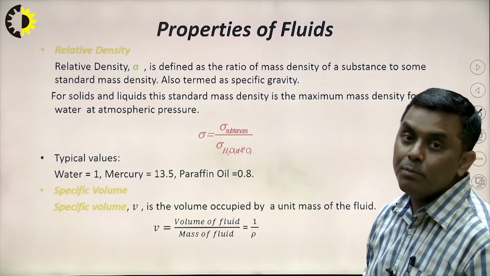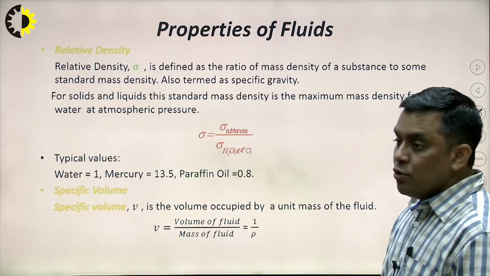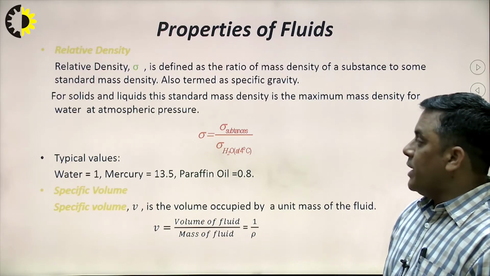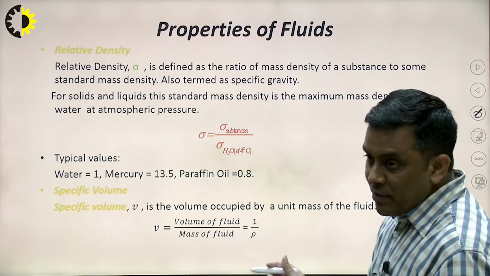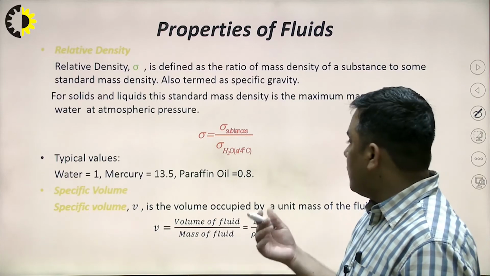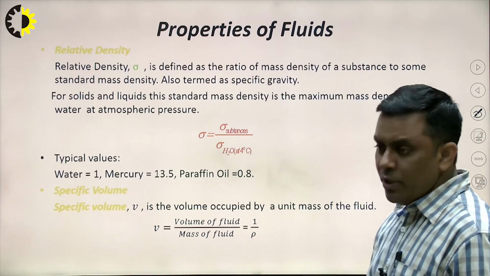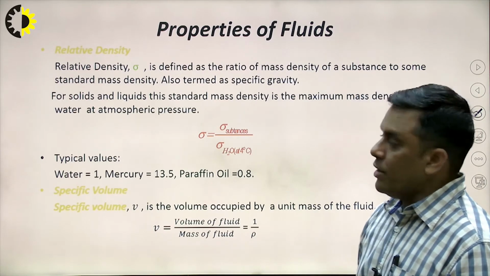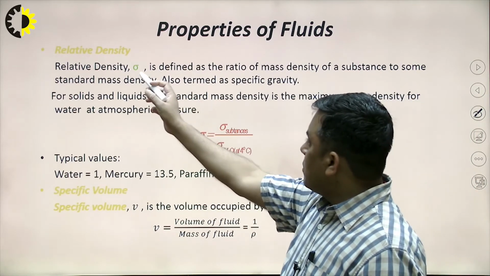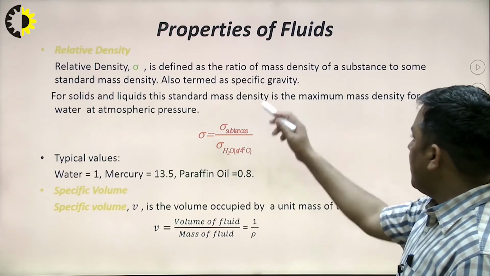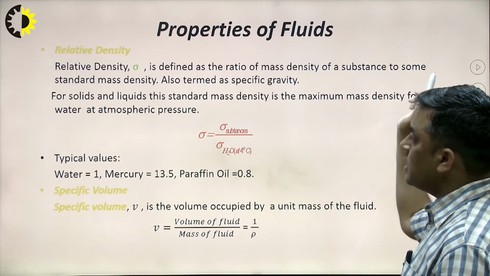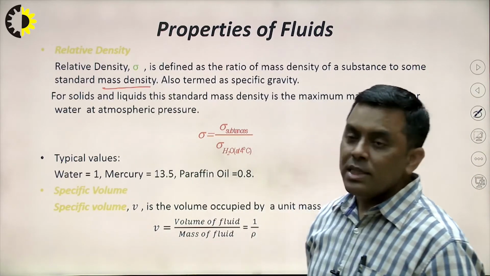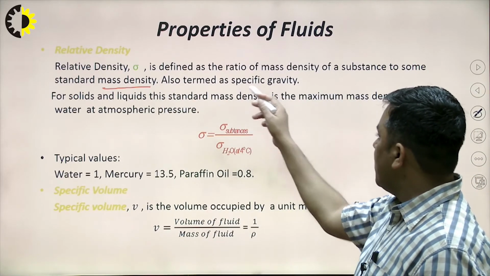Relative density is an important one. When we have to compare two fluids and the behavior of two fluids, then this term is important. Relative density is the comparison with some standard, some benchmark, and for liquids it can be water. Relative density, sigma, is defined as the ratio of the mass density of a substance to some standard mass density, also termed specific gravity.